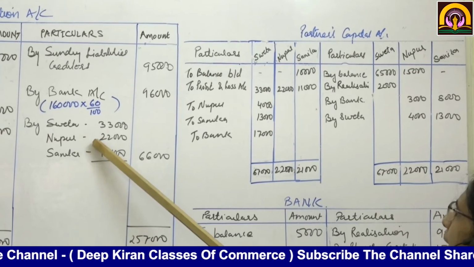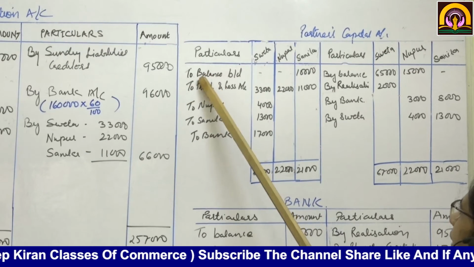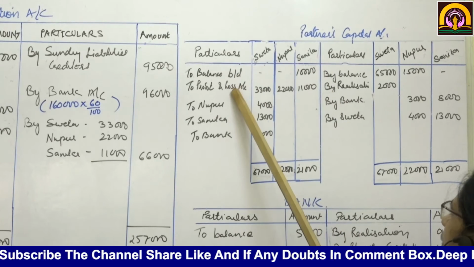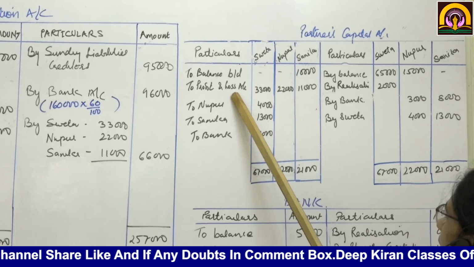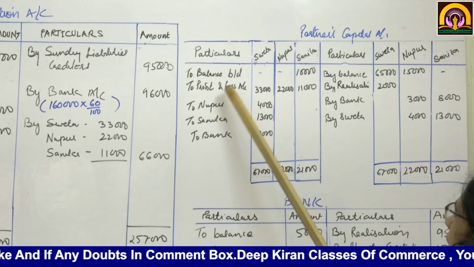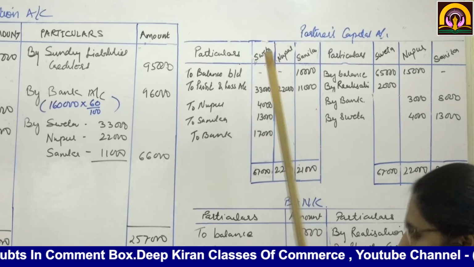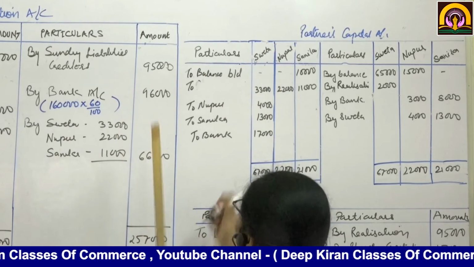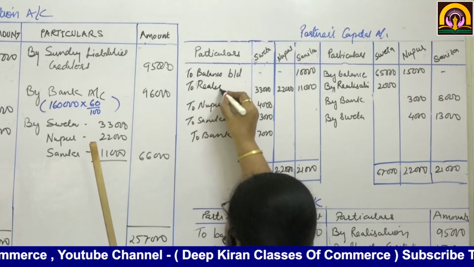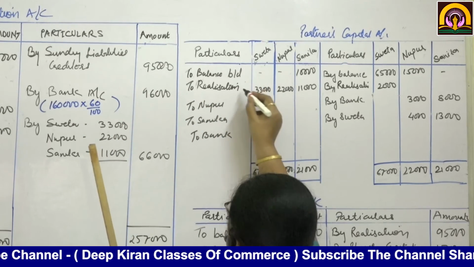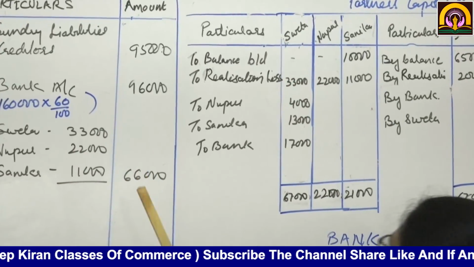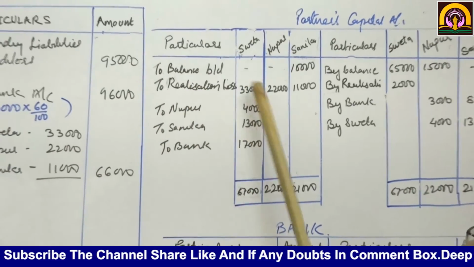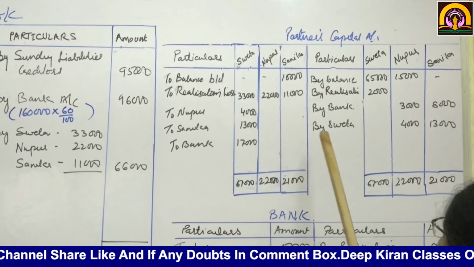Now there is a realization loss. First we write the balance brought down: Sanika has a debit opening balance of 10,000. There is also the realization loss of 33,000, 22,000 and 11,000. Is it clear? Realization loss. Then what happens now?